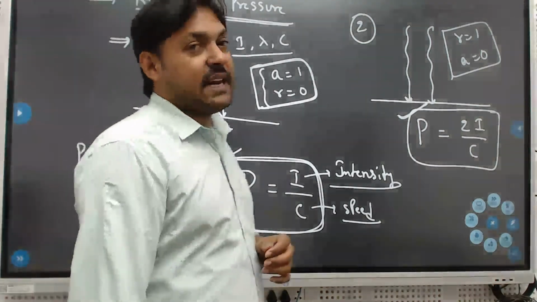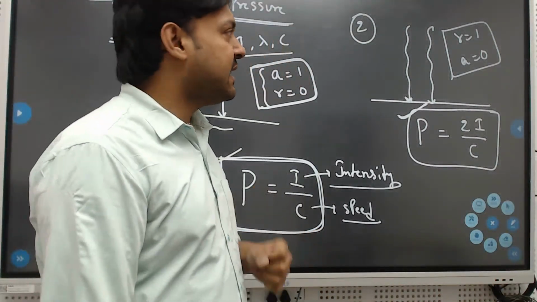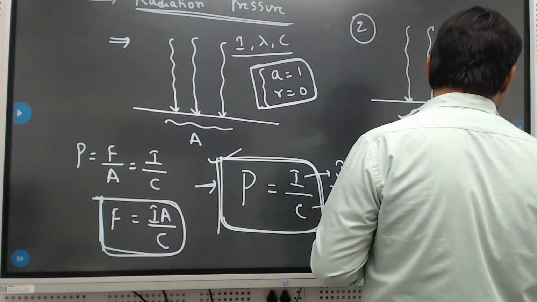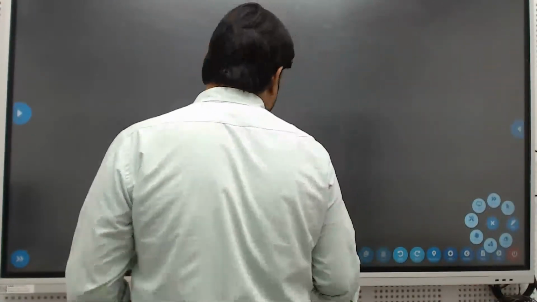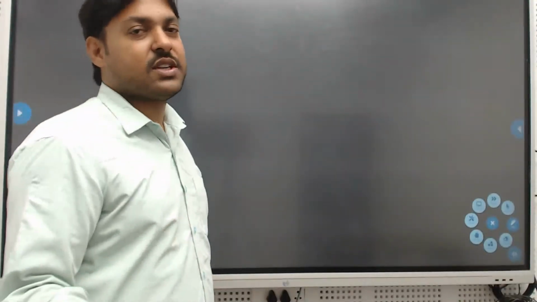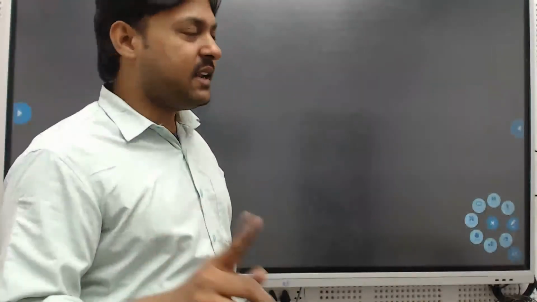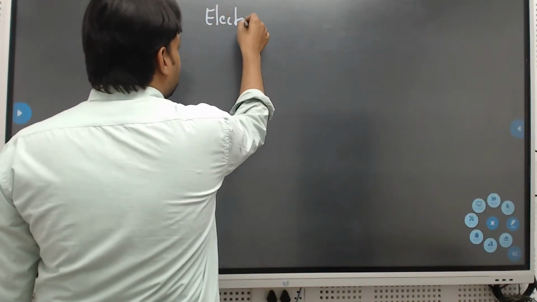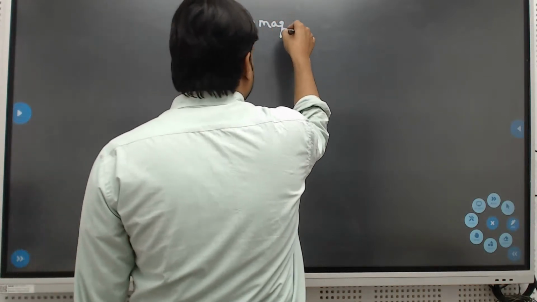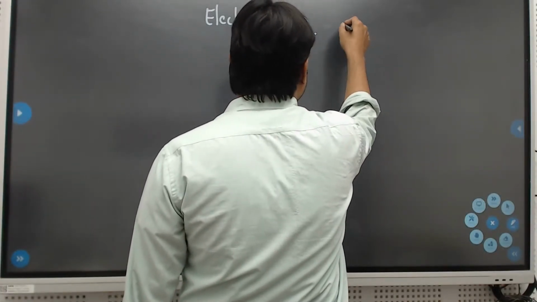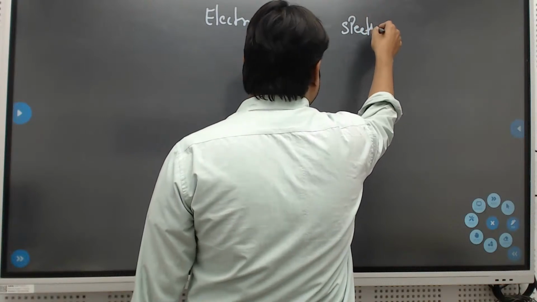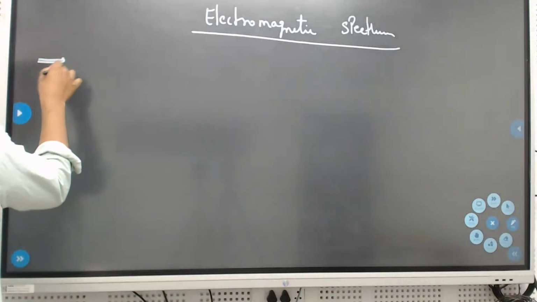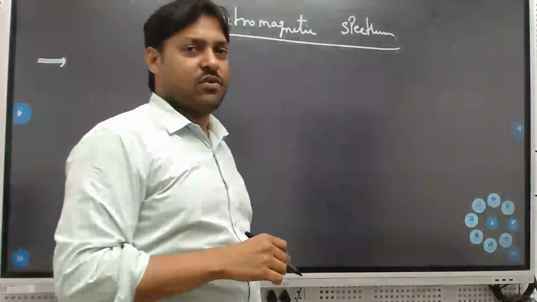After these characteristics, another very important concept is the electromagnetic spectrum. Very important word. In the previous batches, most of the questions in electromagnetic waves for Mains and NEET were given from this electromagnetic spectrum. So what do you mean by this? How many wavelengths will be there? All the wavelengths we have to consider.